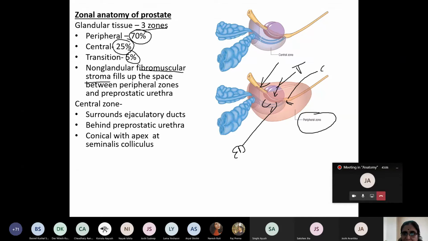You know this. What is this? Seminalis colliculus. Do you remember the prostatic urethra? All of you, there is a seminalis colliculus in the prostatic urethra. I think we have done the urethra in the urinary system in the third semester. So if you are confused after this class, please see that. And if you have any queries, you can ask me in the chat. So the apex is conical in shape and it is related with this seminalis colliculus. This is about the central zone.